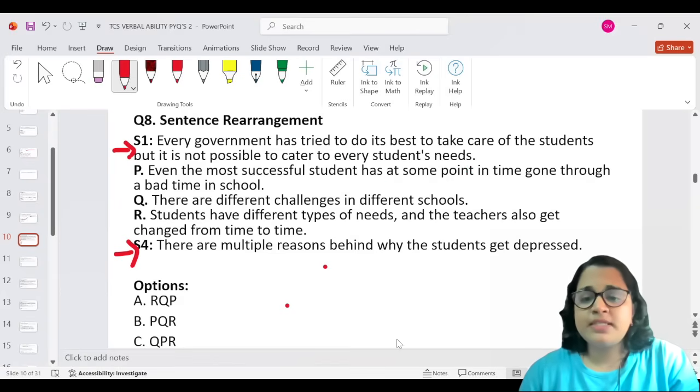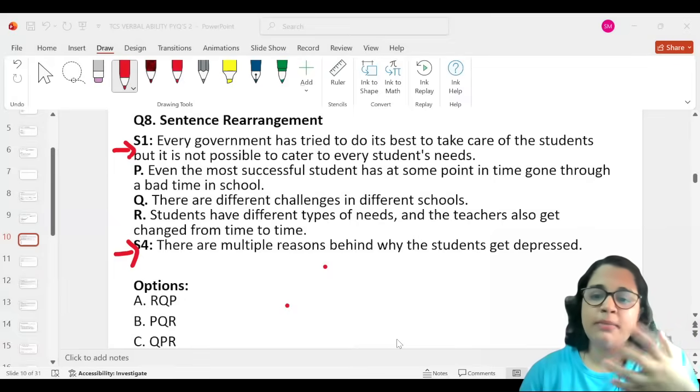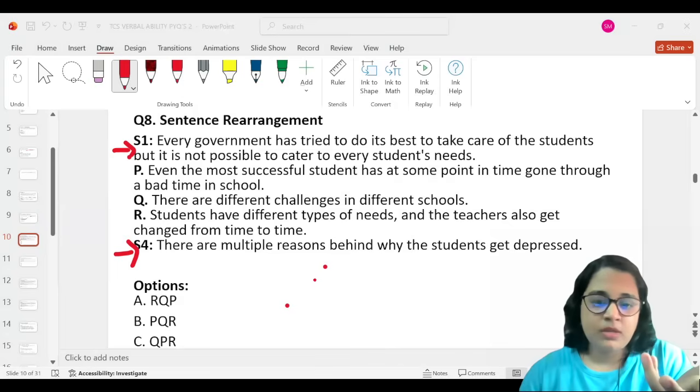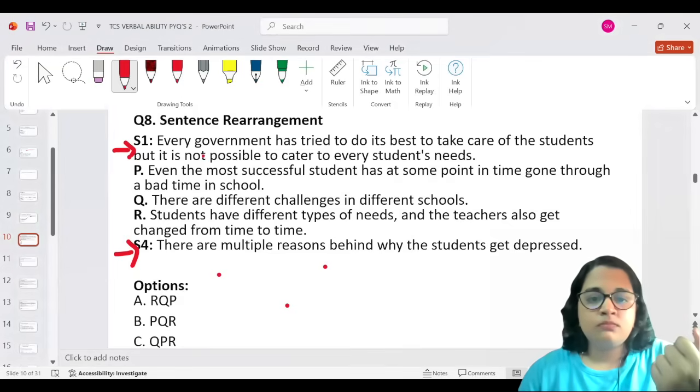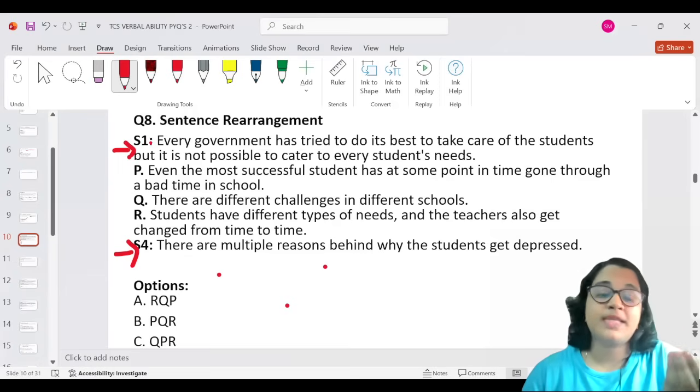Okay. So the first sentence is like, every government, they're talking about the challenges. That is what the first sentence basically starts. So if the government cannot do the best to take it, it has something to do with the challenges or the issues facing. And the first point that complements or follows S1 is Q.